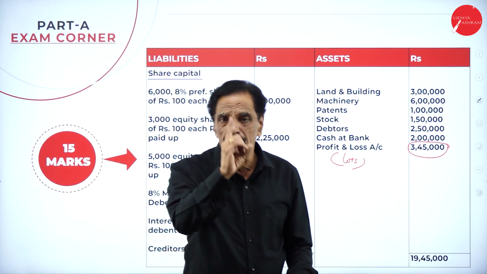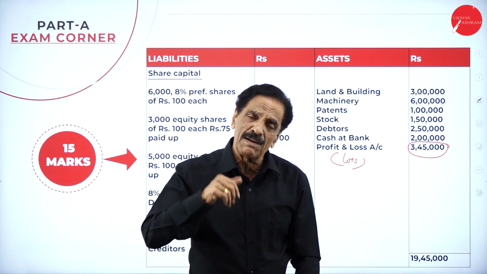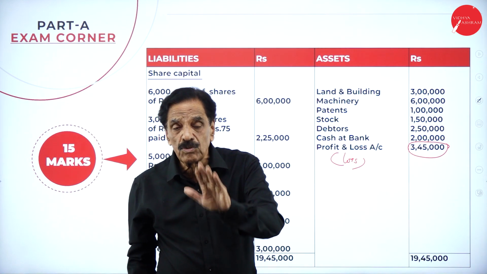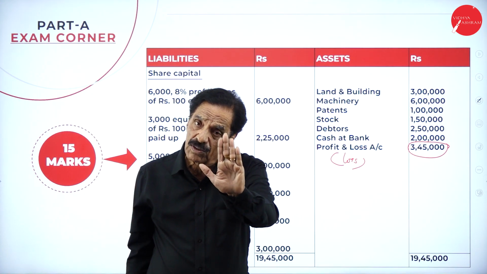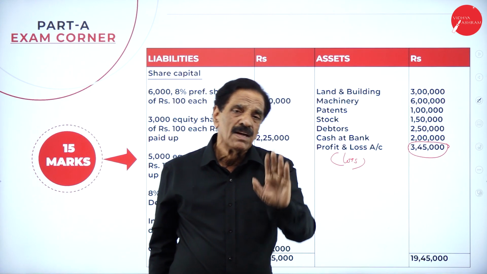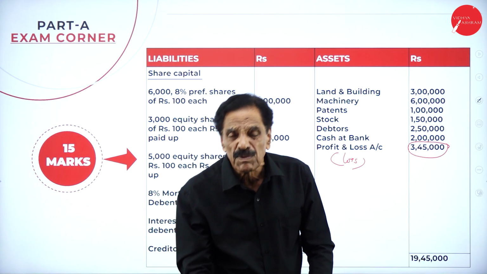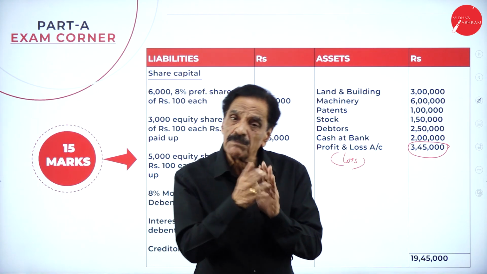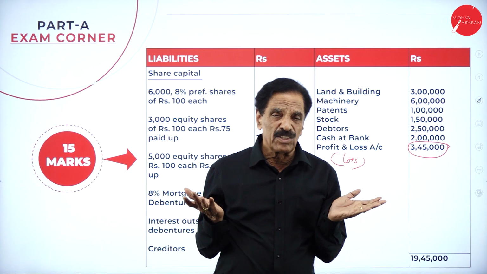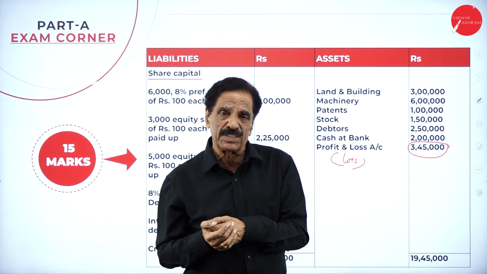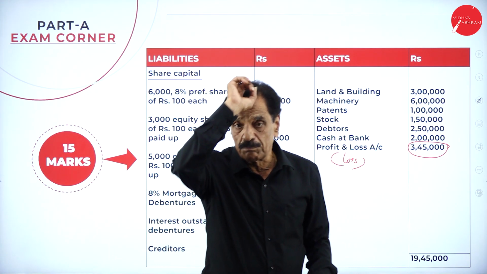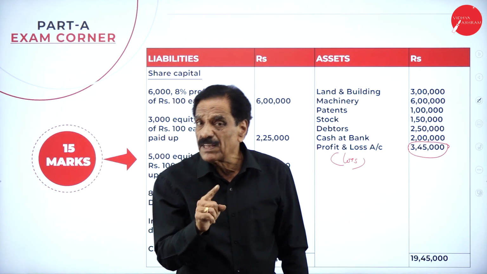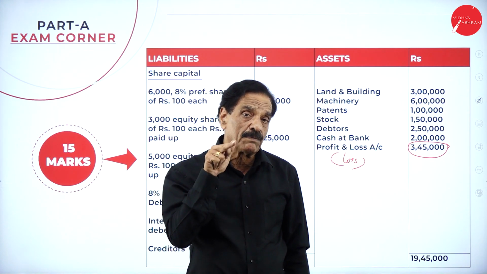Here, one point to bear in mind: whether the company has the money or not, they have to pay the preference shareholders. That money should be made good by the equity shareholders, collected from the equity shareholders only. If there is a shortage of funds, whom do we have to pay? The preference shareholders. That money should be brought in by the equity shareholders according to their holding of shares. So it's a must. You have to pay the debentures, and you have to pay the preference shareholders and their dividend. If there is a shortage, that should be collected from the equity shareholders.